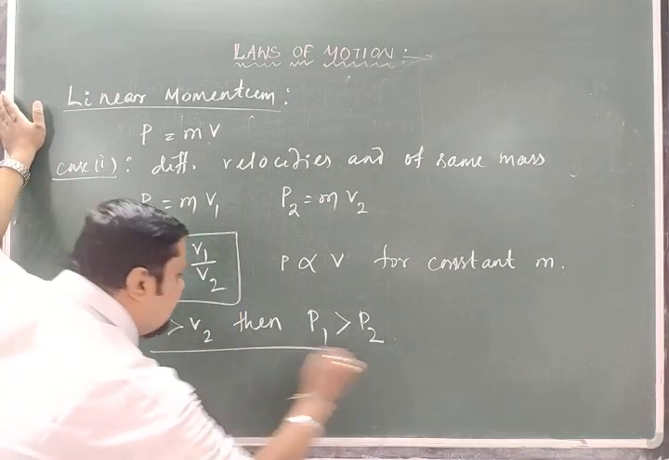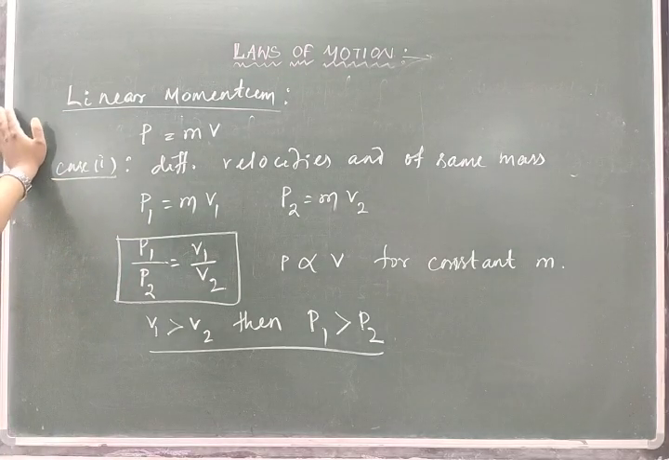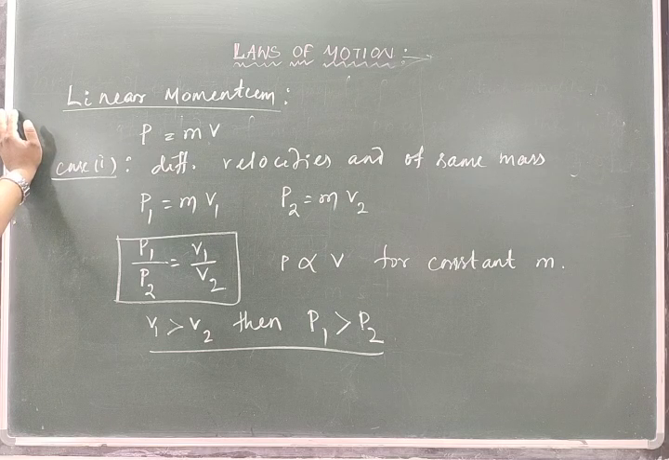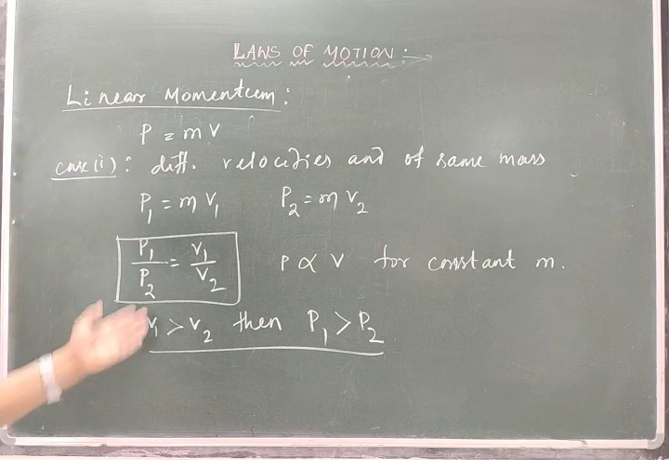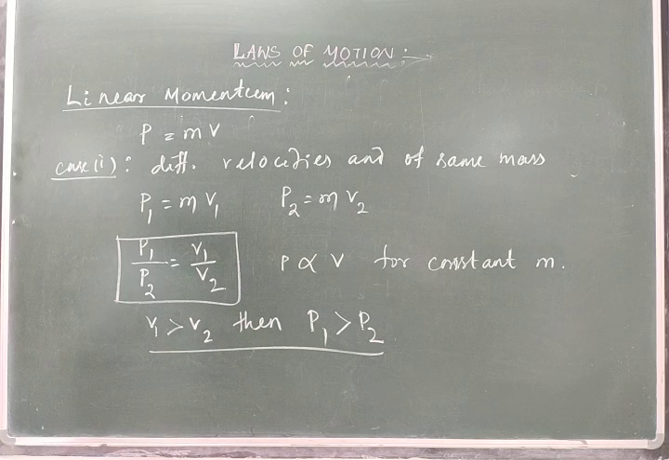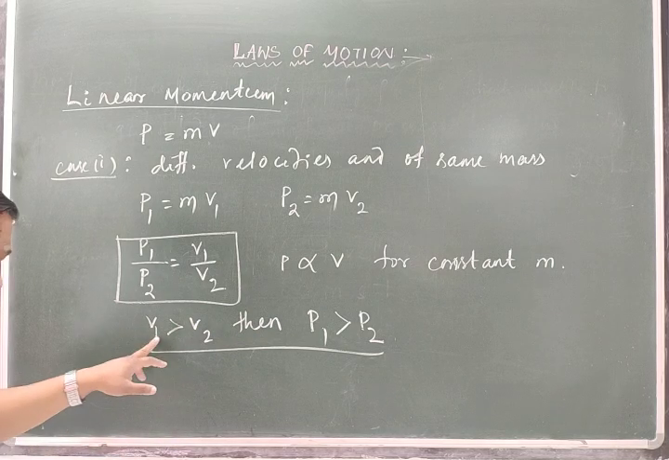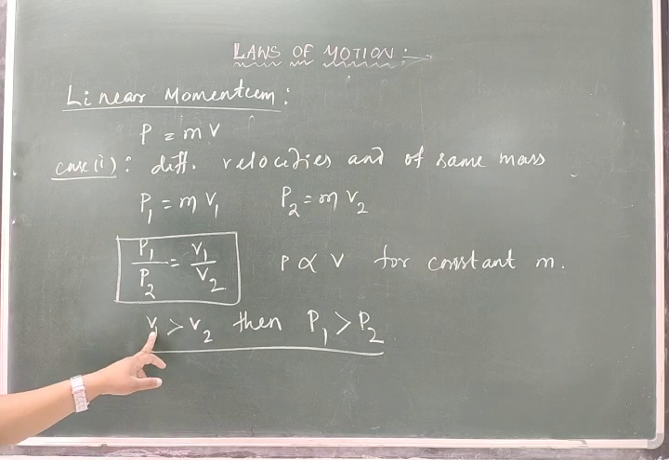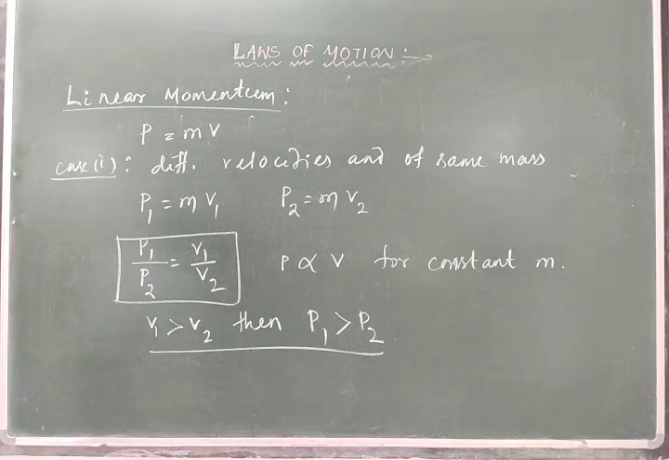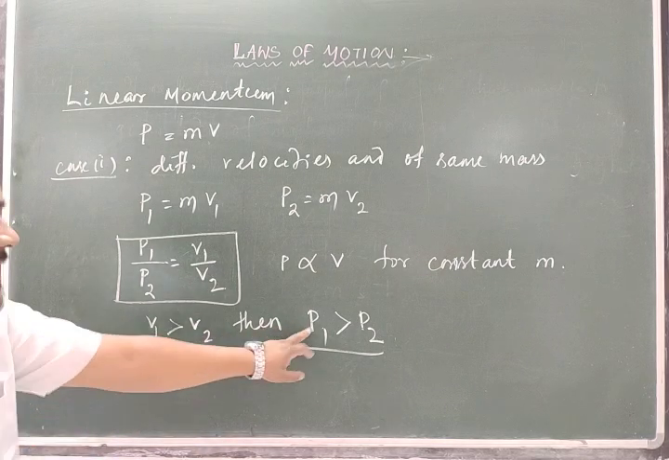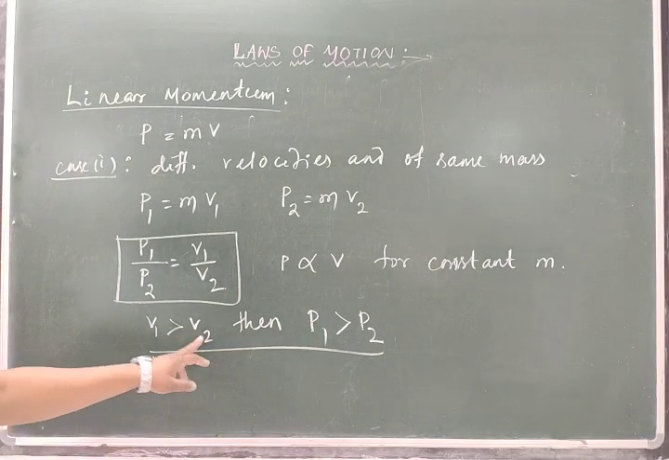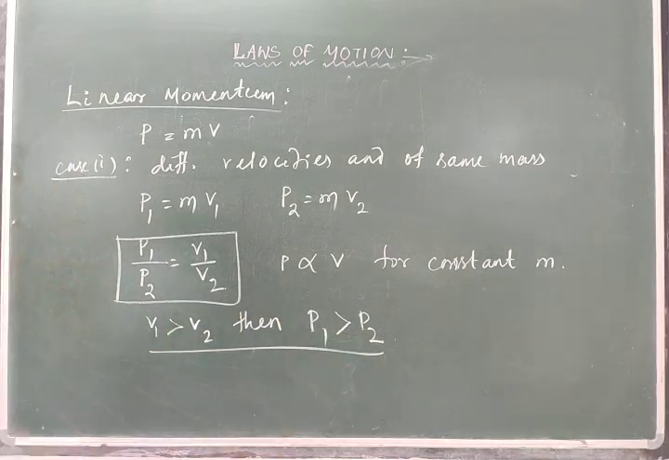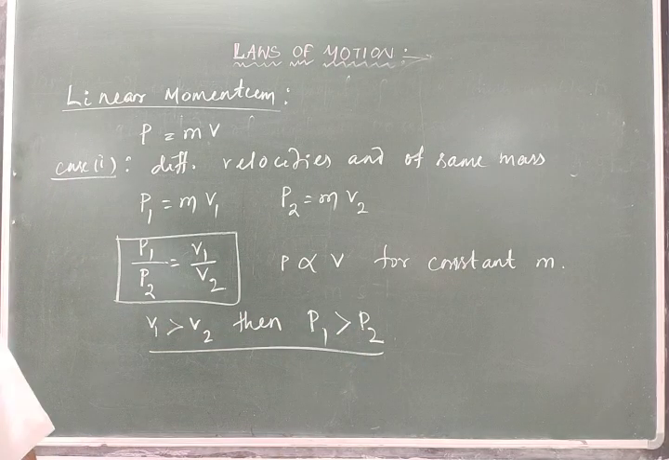Now from here what we get is that if two bodies of the same mass are moving with different velocities, then their momentum is different. The larger the velocity, the larger is the momentum of the body. Larger the velocity, larger is the momentum, or smaller the velocity, smaller is the momentum. Okay. So this is case 1.